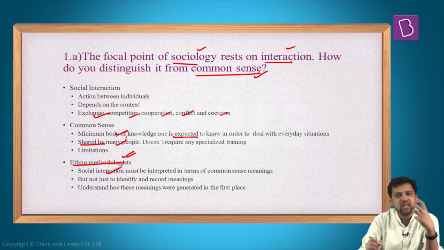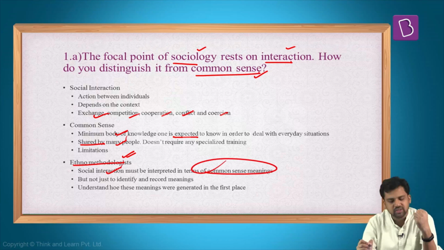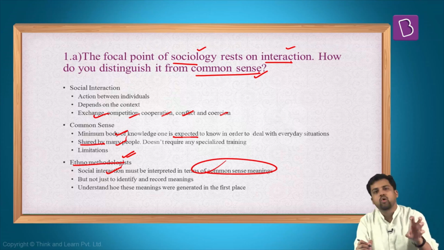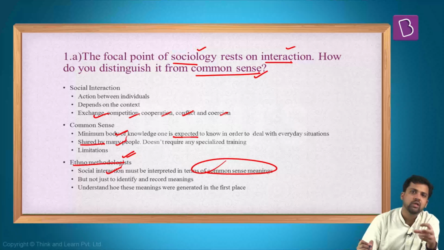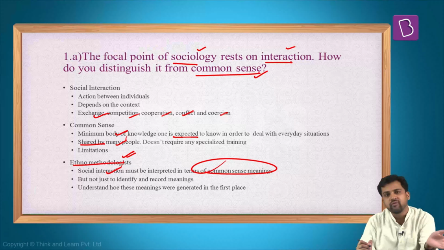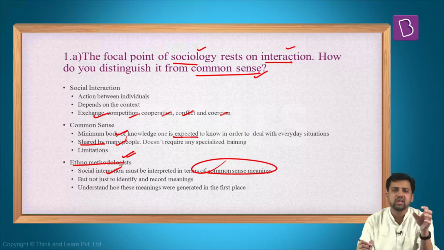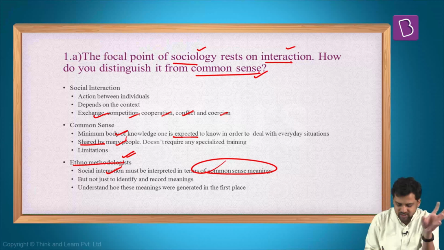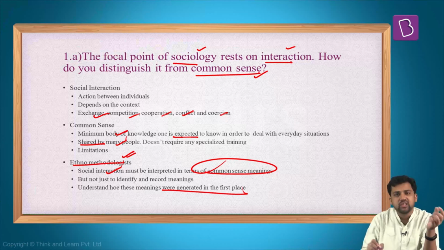So they are studying social interactions by interpreting common sense meanings. They do not just record the common sense. They try to understand how these common sense, these shared meanings, shared thoughts have come into being. They will look at the historical factors and other factors, how this particular notion came into being. So this is the convergence. They understand how the meanings were generated in the first place.